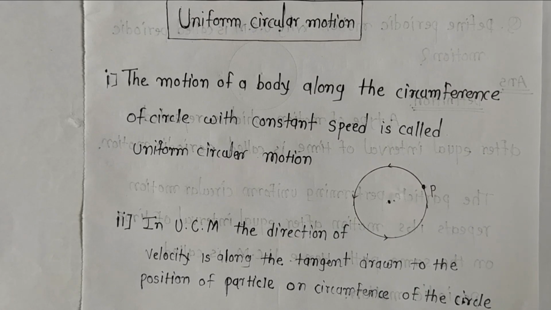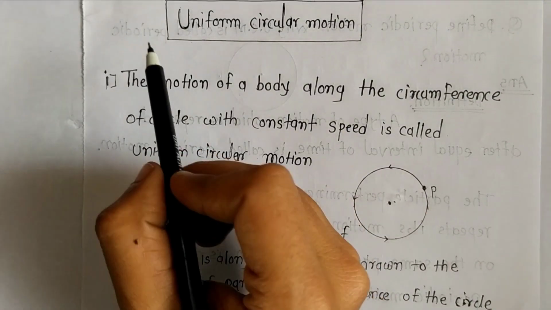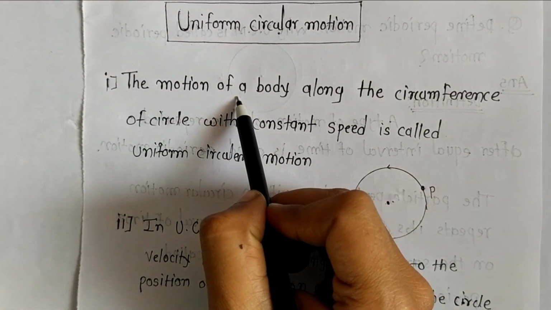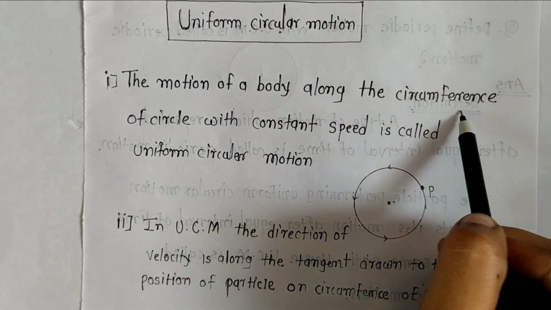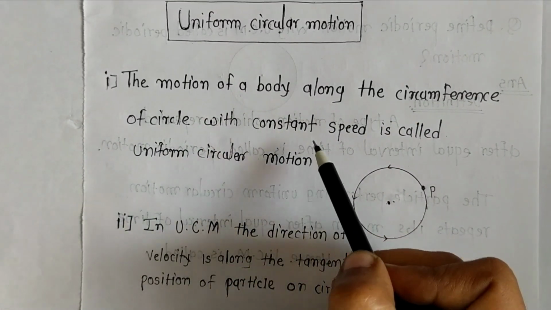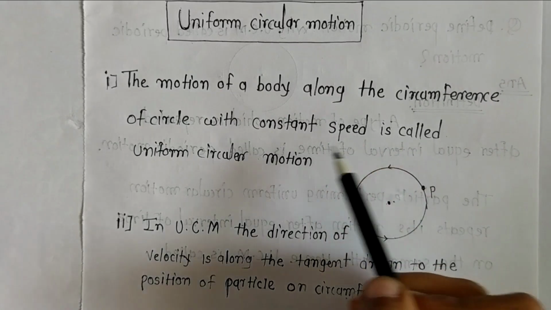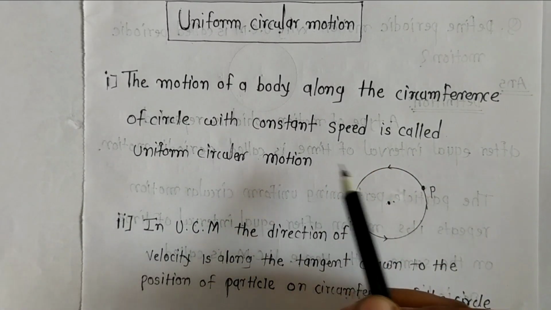This is our second lecture on circular motion. In this lecture we are studying uniform circular motion, periodic motion and the time of revolution of uniform circular motion. So let's start with uniform circular motion. The motion of a body along the circumference of a circle with constant speed is called uniform circular motion.